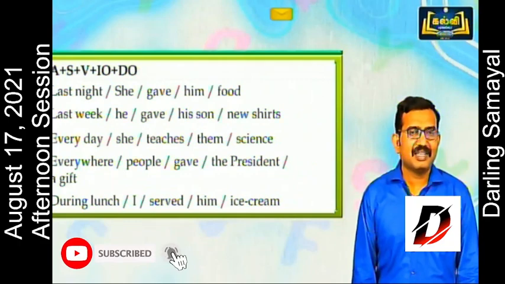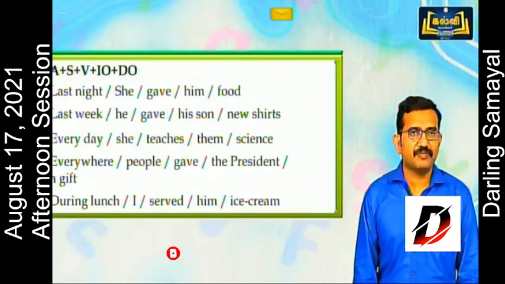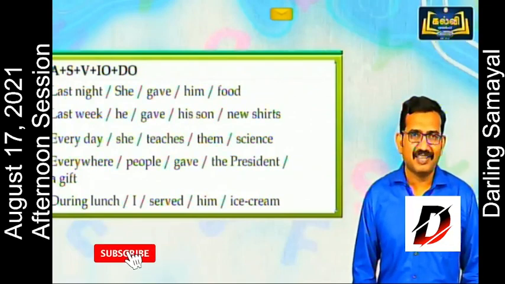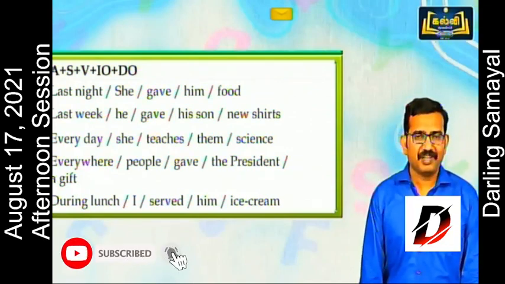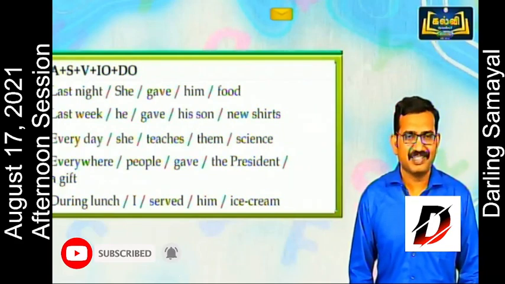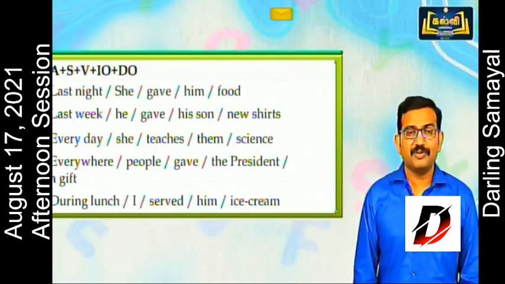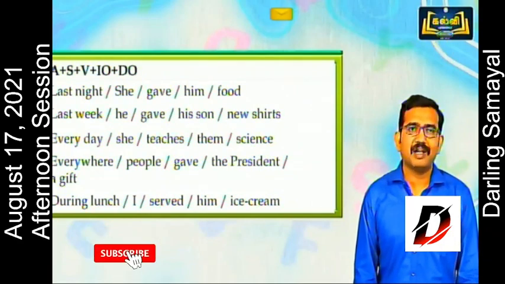Last night, she gave him food. This is example for ASVIO and DO. Last week, he gave his son new shirts. Every day, she teaches them science. Everywhere, people gave the president a gift. During lunch, I served him ice cream.